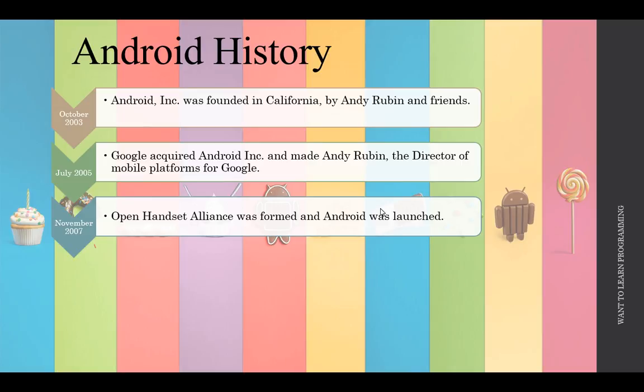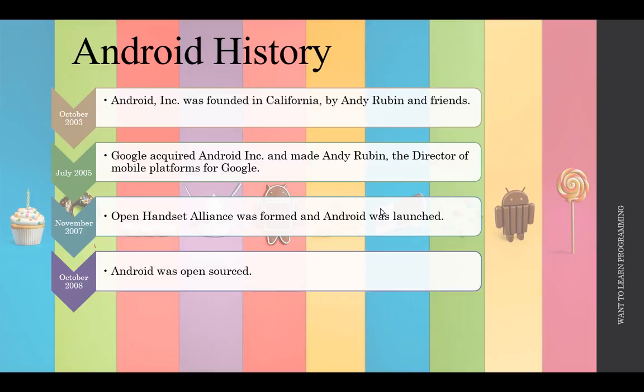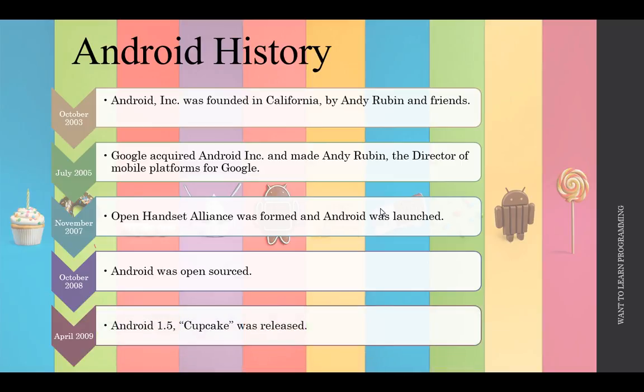In October 2008, Android was open sourced, and the first commercially available smartphone running Android was the HTC Dream, which was released in the same year, October 22, 2008. In April 2009, the first version, Android 1.5 Cupcake, was released.